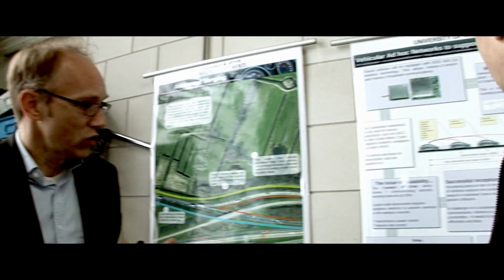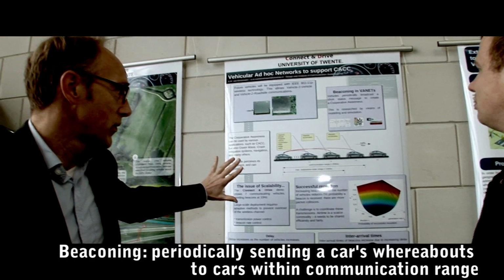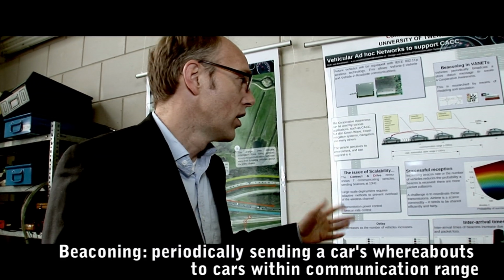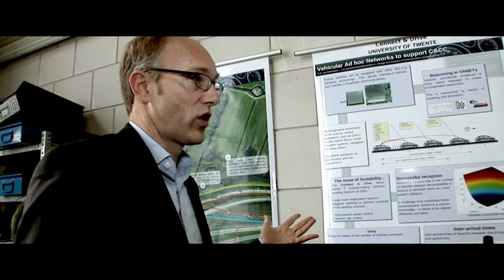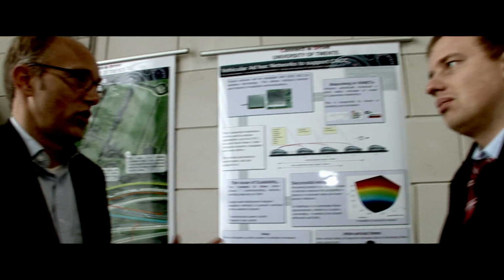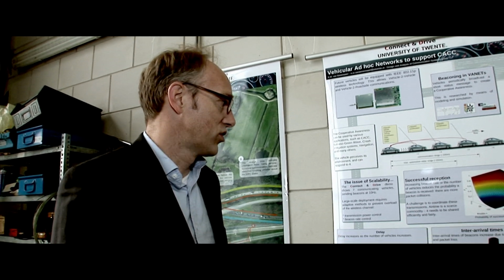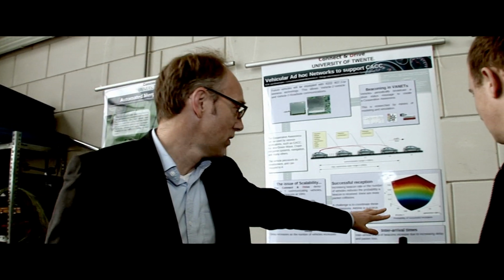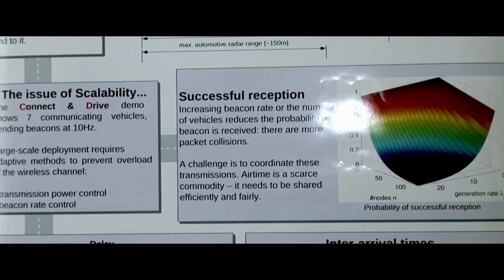And then the third contribution of our group is in the beaconing, and especially the definition of all the packet formats. But also, if we look at a system like here, we have only 7 cars, so there is no issue with load of the network. Plenty of space. But later on, if we have like 100 cars, there might be issues with load. And you can see here, for instance, that if you would have 100 cars at 10 Hz beaconing rate, then only 10% of the packets get through. And we make adaptations to the network to deal with that kind of problems.